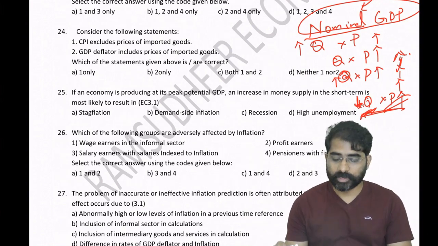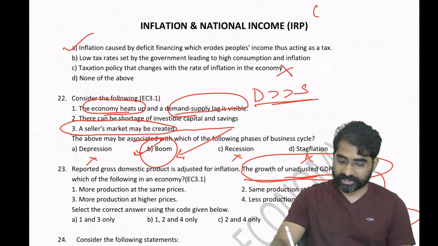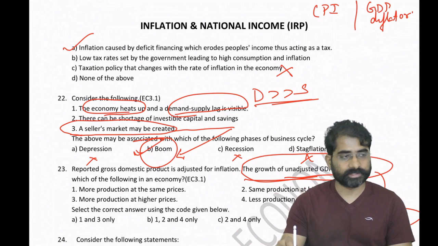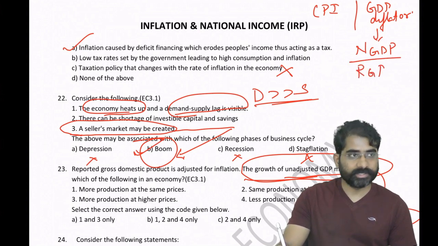When we are talking about the differences between these indexes like CPI and GDP deflator, the GDP deflator is more comprehensive than these indexes. GDP deflator is nominal GDP, that is GDP at current prices, divided by real GDP, into 100.